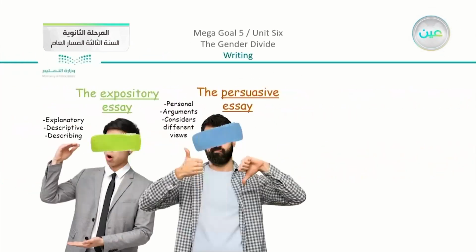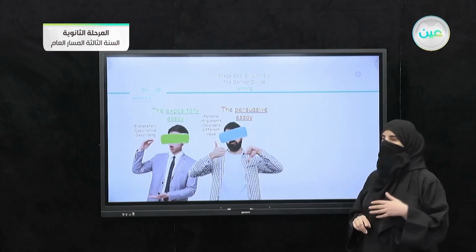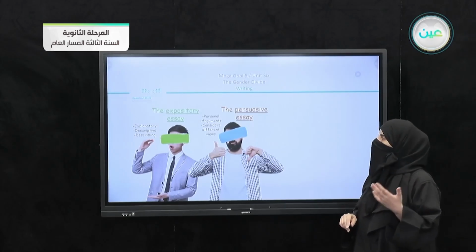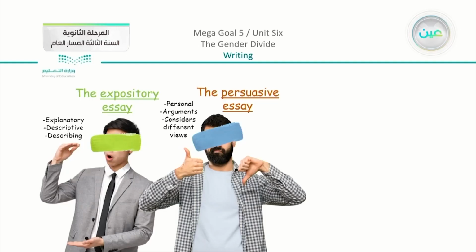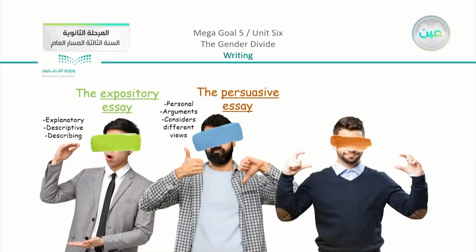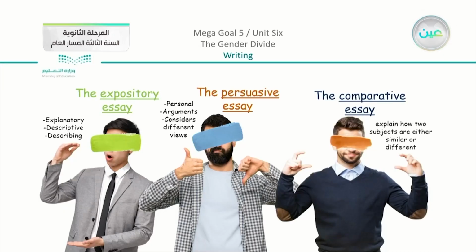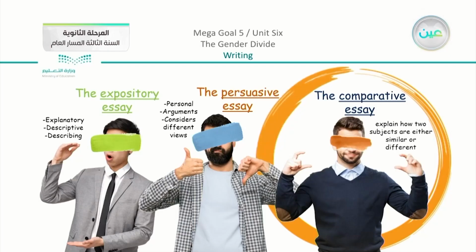Just to remind you, you can see that we have the expository essay. We said that it is explanatory, descriptive, and describing. We have the persuasive essay, which means that there is a personal argument, and other points of view or different views that are considered. We are going to start now with our third type of essay, which is the comparative essay. In the comparative essay, you are going to explain how two subjects are either similar or different. So we are going to focus on the comparative essay form.